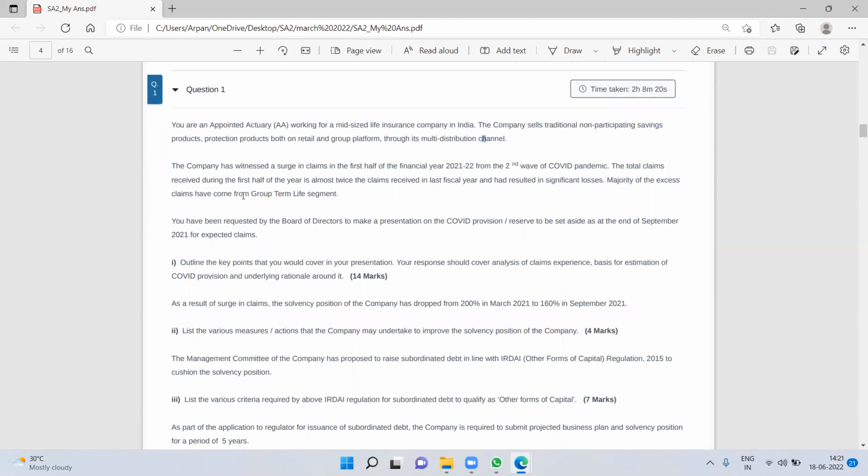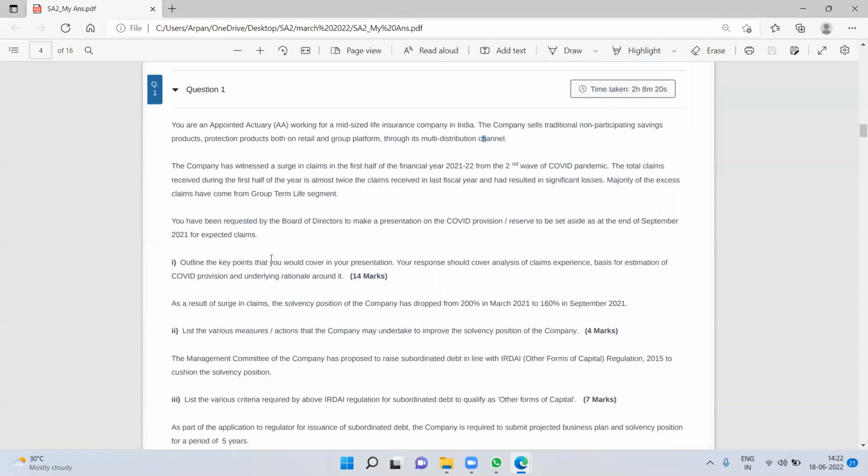The total claims received during the first half of the year is almost twice the claims received in the last fiscal year. Six months of claims is more than the last 1 year, and has resulted in significant loss. Majority of the excess claims have come from the group term life segment. So you have been requested by the board of directors to make a presentation on the COVID provision or reserve to be set aside at the end of September 2021 for expected claims. Outline the key points that you would cover in your presentation.